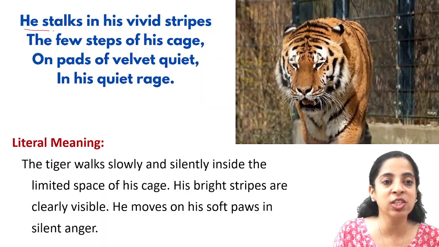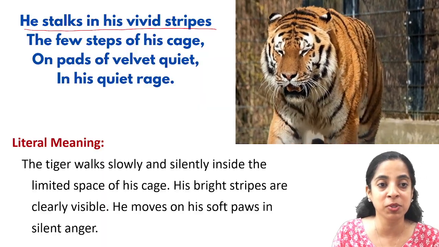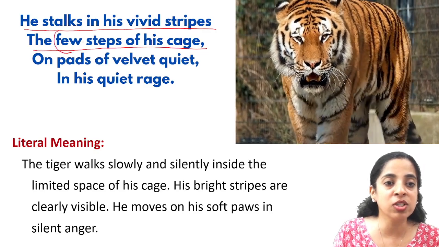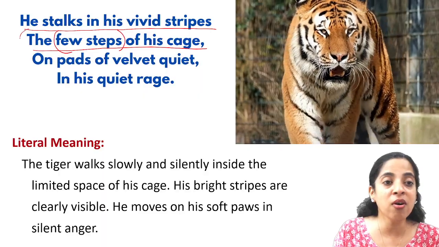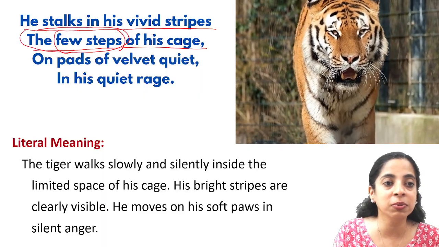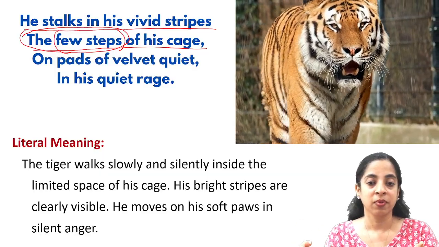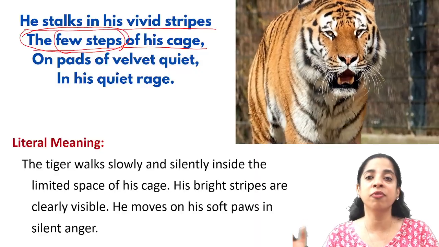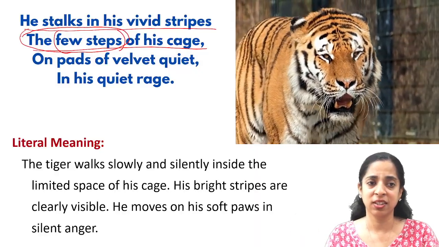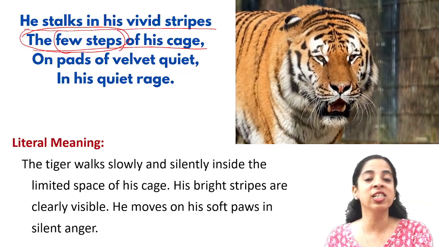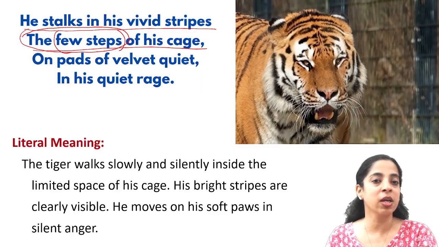When we say the few steps of his cage, the few steps shows that there is a limited space, and it's definite. Only this much is the area.